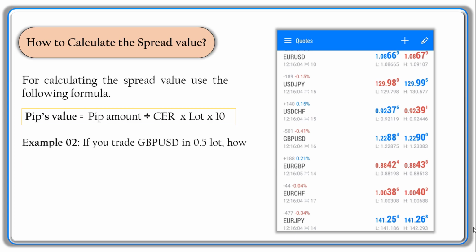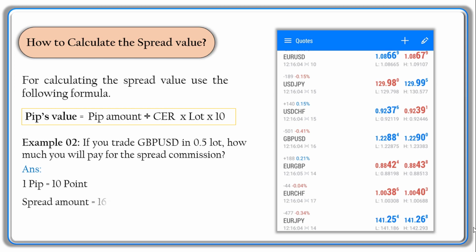Example 2. If you trade GBP USD in 0.5 lot, how much will you pay for the spread commission? Answer. We already know 1 pip is equal to 10 points. So here in this example, the spread amount of GBP USD is 16 points. If we change that to pips, we divide it by 10 and it will be 1.6 pips. So for spread value calculation, we'll use this formula.